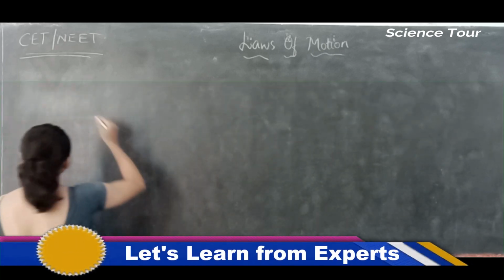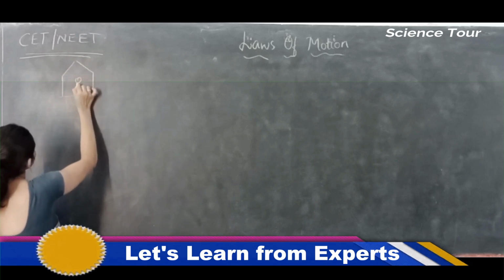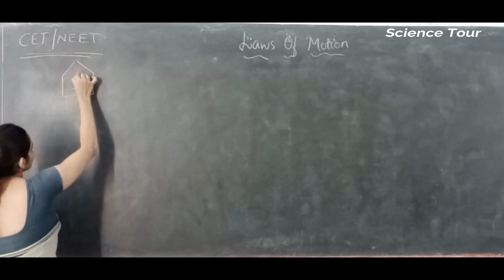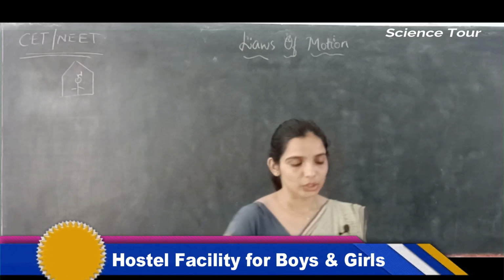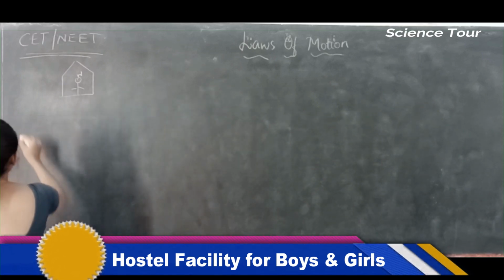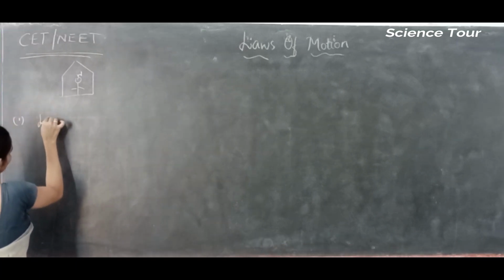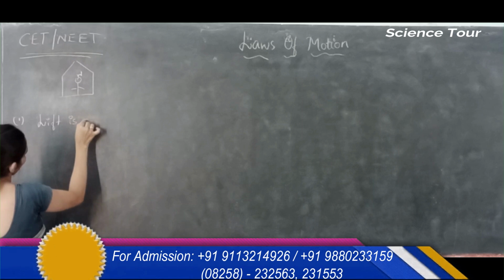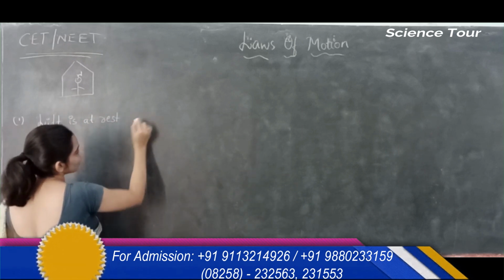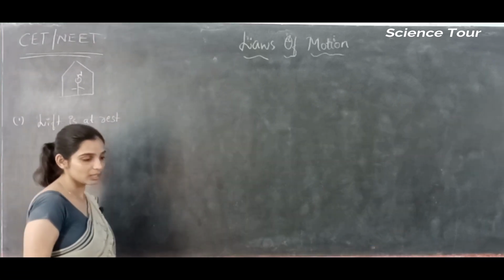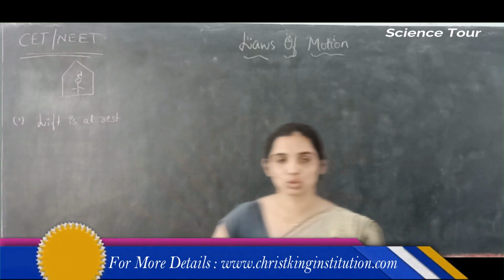So we should imagine a lift, and there is a person inside the lift. Let's say the weight of this person is equal to W. W is the weight of the person. So when the lift is at rest, what is the weight of the person? The apparent weight of the person is equal to his actual weight.